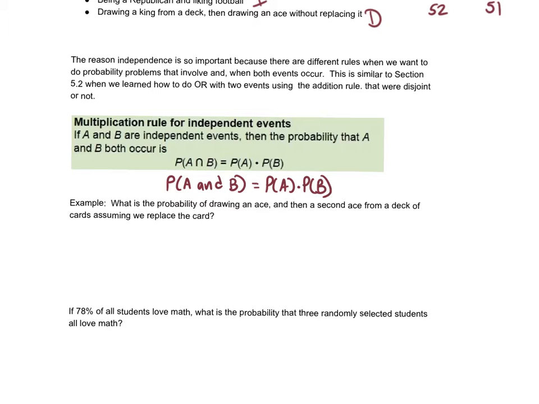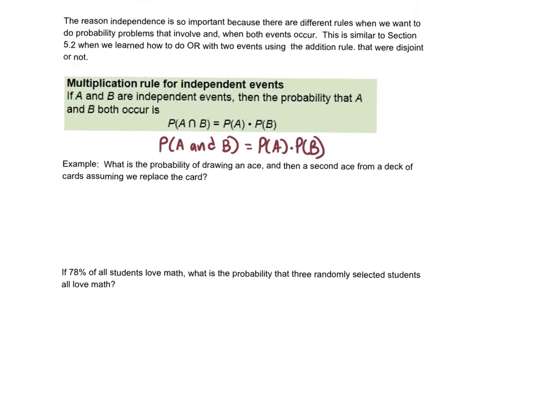So essentially, we want two things to occur. So I want to draw an ace, and then I want to draw a king. I want to roll a 2 on a dice, and then I want to flip a head. All these things are different things where it would be and. But this obviously only counts if they are independent. So let's look at a couple examples.